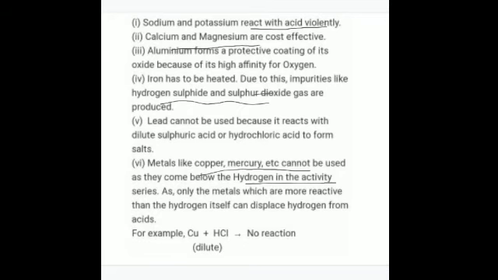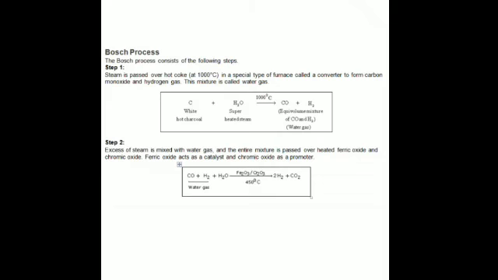Next is the Bosch process, and it is one of the most suitable methods to prepare hydrogen gas, and it involves various steps. When hydrogen gas has to be prepared on a large scale, we use the Bosch process. So what is this Bosch process? It consists of 4 basic steps. First is the production of water gas.